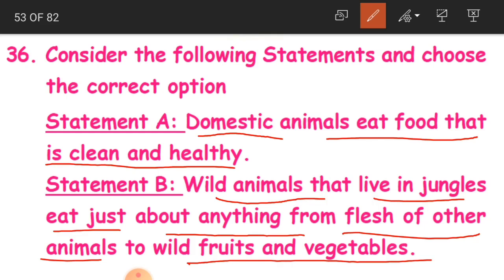Is this true, children? Yes, this is true. And statement A is also true, because we adopt domestic animals, so we will give them clean and healthy food.